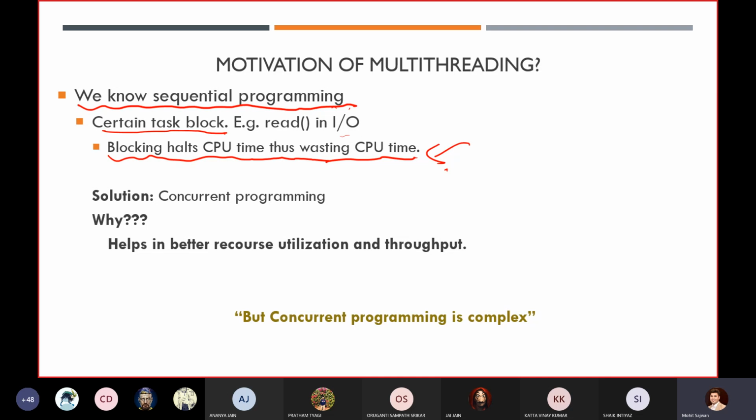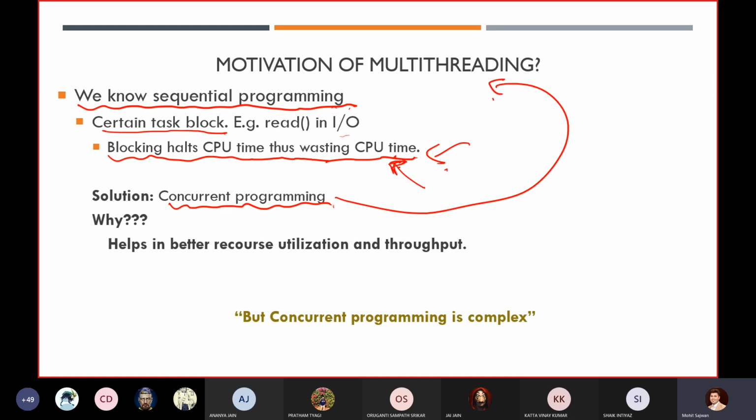So we don't want to waste CPU time. What is the solution for utilizing our CPU time? The answer is concurrent programming. How can we achieve concurrent programming? Using multi-threading. This is the main motive.